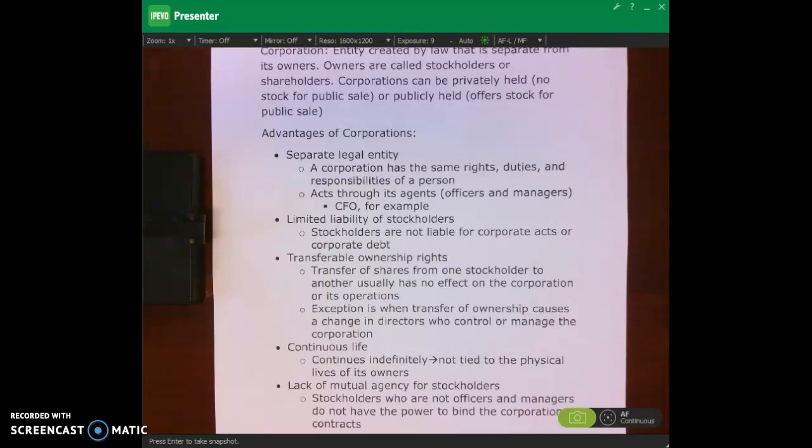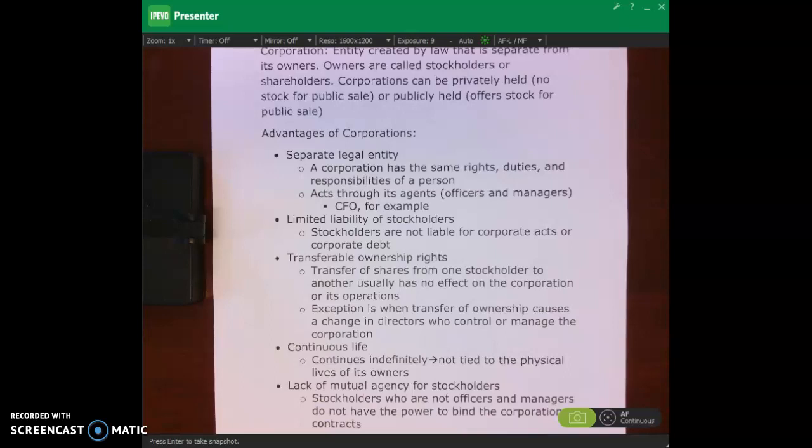The most I'll lose if Pepsi goes out of business is the value of my shares of stock. Okay? They can't come after my personal house. They can't come after my car. Okay, so there's limited liability for those corporate acts. If Pepsi goes out and does something stupid, there's a lot of lawsuits, and it bankrupts the company, they still can't come after my personal assets, even though I am an owner of PepsiCo. And it's because PepsiCo is a separate legal entity.